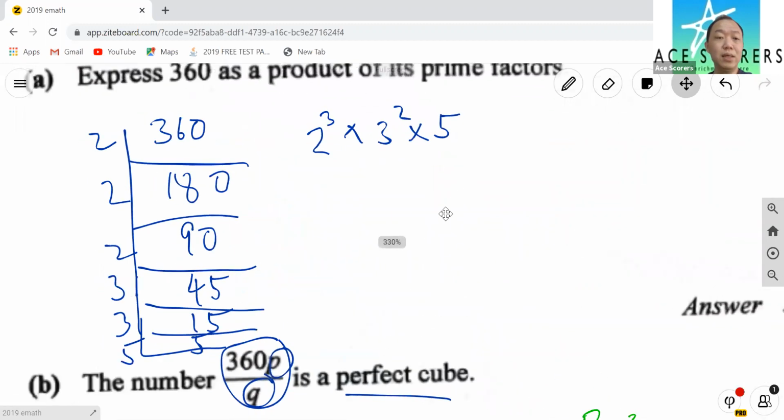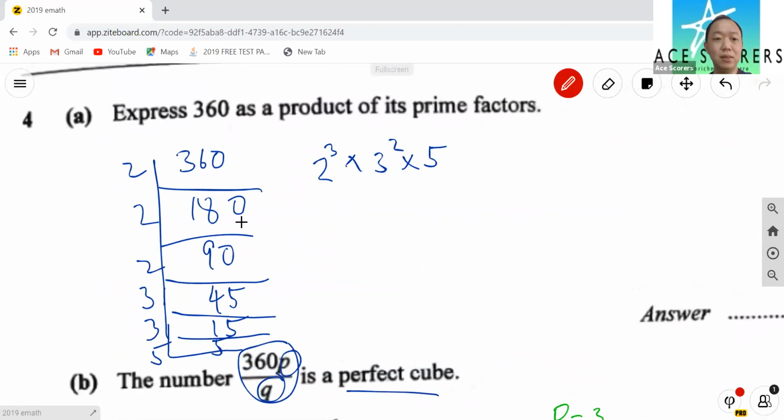Next, express 360 as a product of its prime factors. So 360, you've got to do the prime factorization. How you do it is you divide by 2, divide by 2, all the way until the final answer is a 1. And all the numbers in this column have got to be prime numbers. So prime factorization, this is the product.